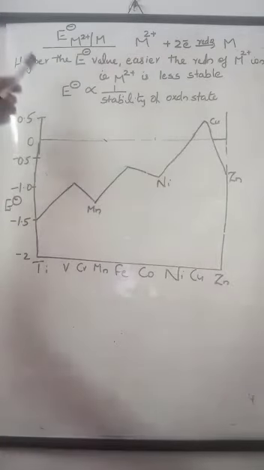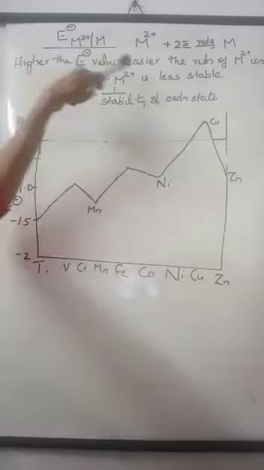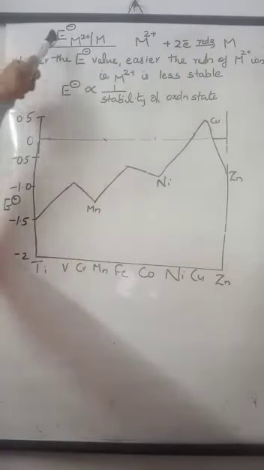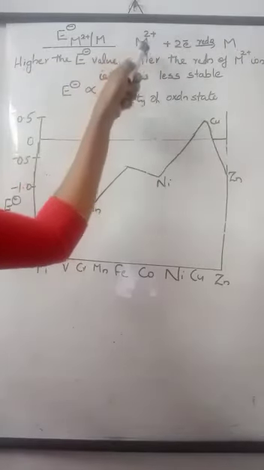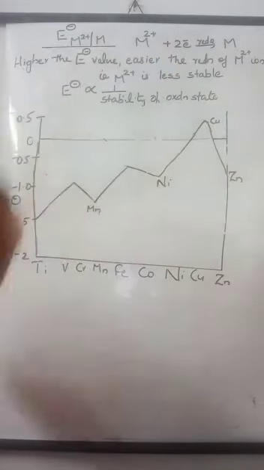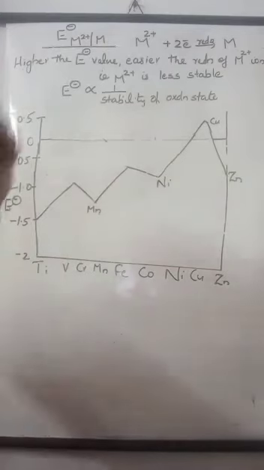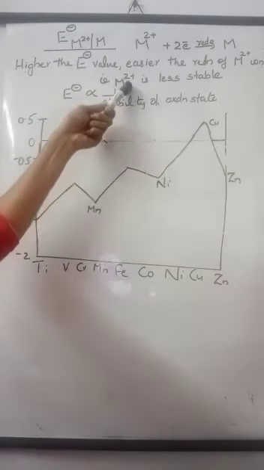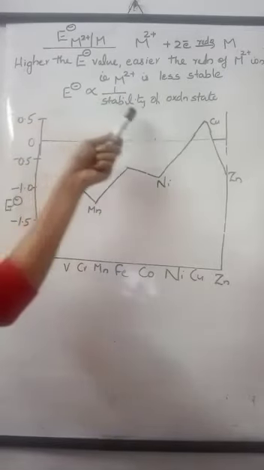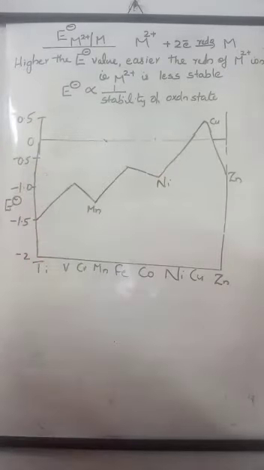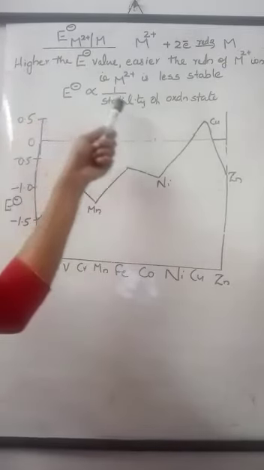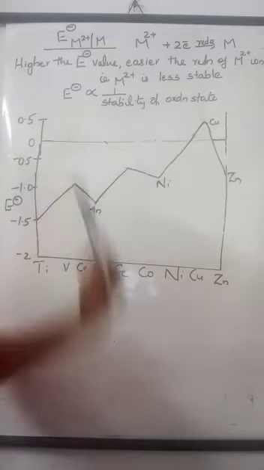We learned higher the E0 value, easier the reduction of M2+ ion. E0 value higher means this process is easy. This M2+ ion is easily reduced. That means M2+ ion is less stable. We studied E0 value and stability of an oxidation state are inversely proportional. Higher the E0 value, lesser the stability of an oxidation state.